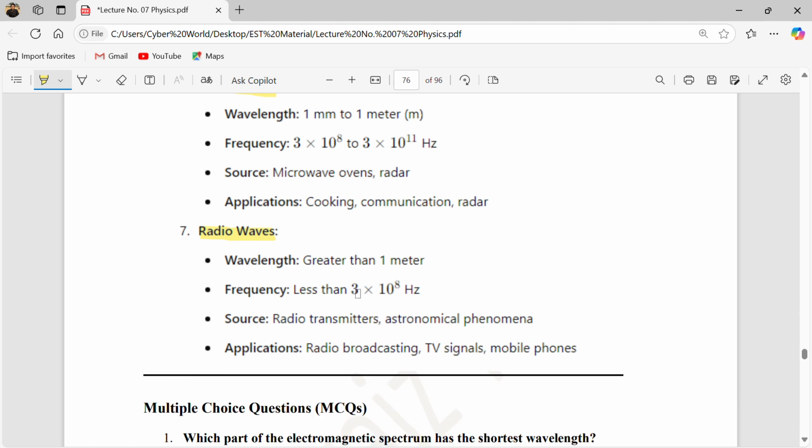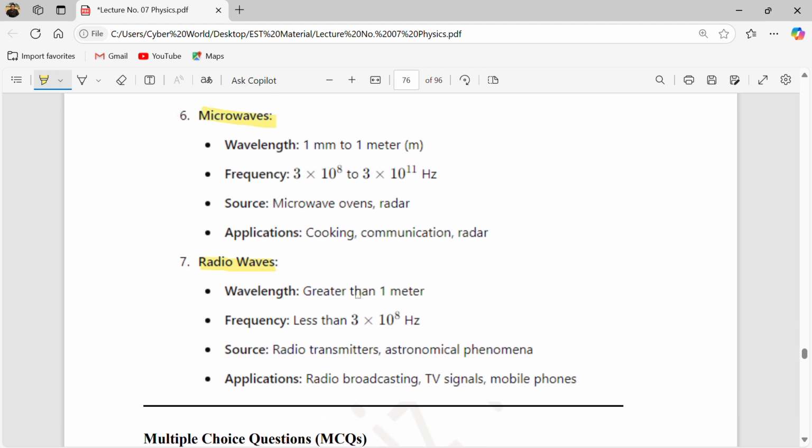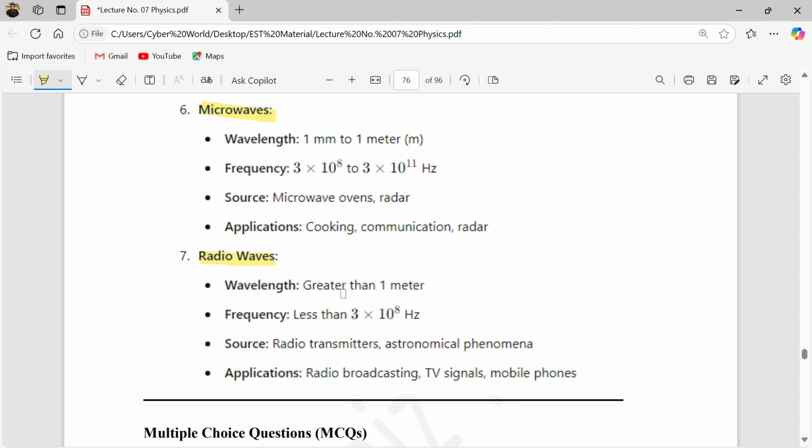And last is the radio wave, which has the largest wavelength, greater than 1 meter. Its frequency is less than 3 multiplied by 10 raised to power 8 hertz.